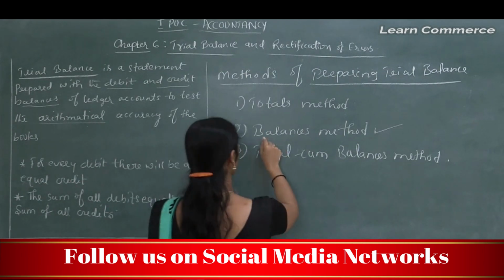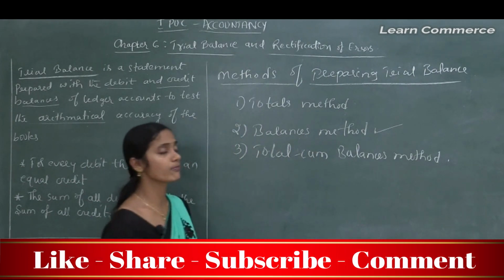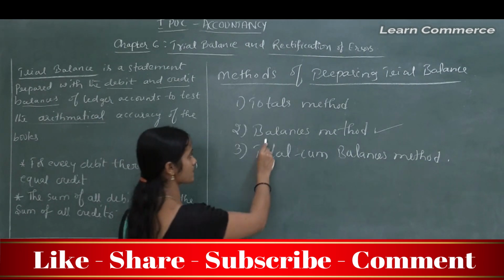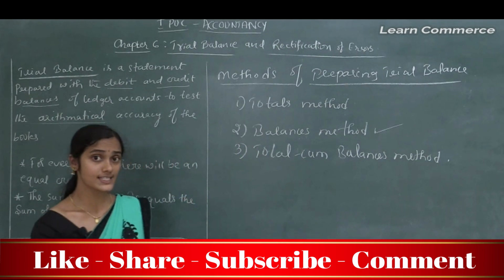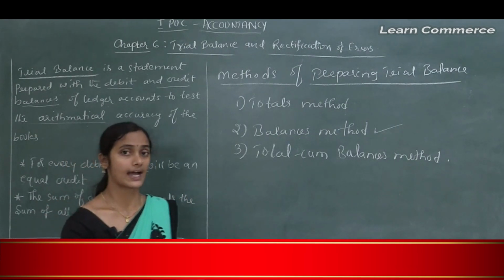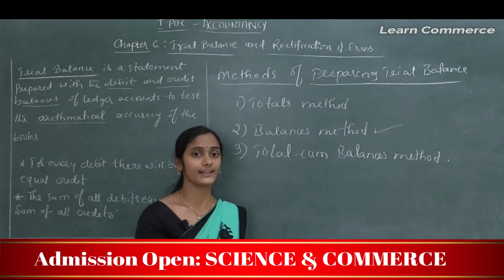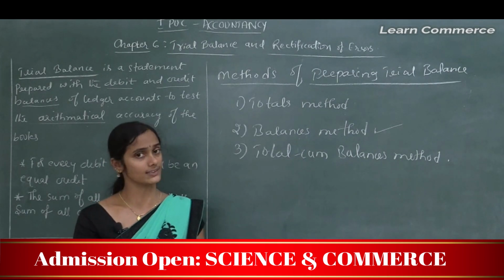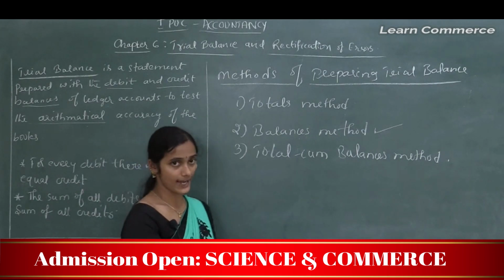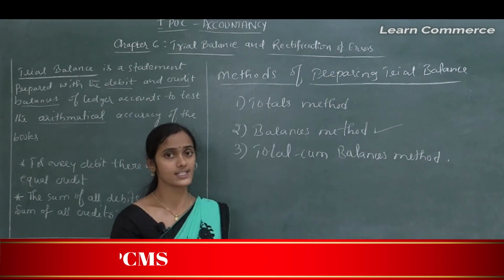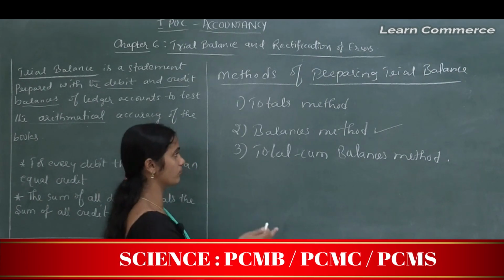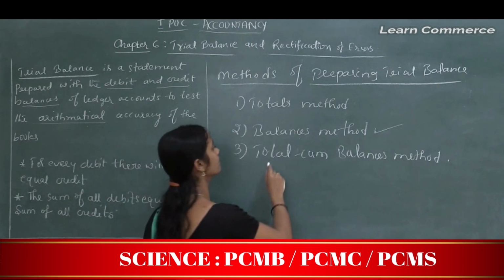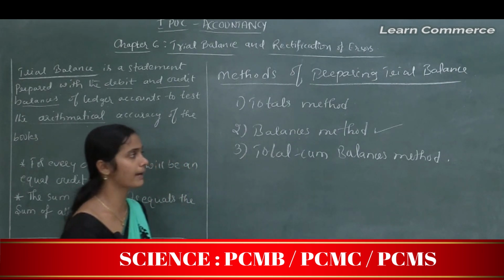But usually many organizations follow the balances method. Here in the balances method, balances of ledger accounts are considered and recorded in the respective debit and credit columns, and then both sides are totaled, and the trial balance must show the equal value of debit and credit columns.